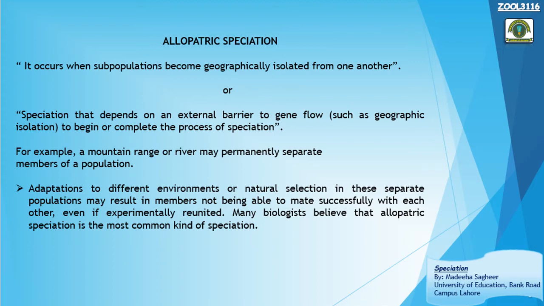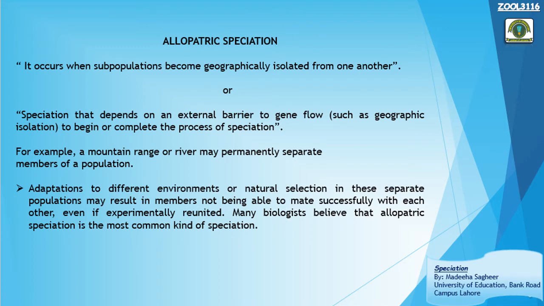So here, the subpopulations are getting isolated or separated from the main population, the fatherland, because of some external physical geographical barriers. These barriers could be rivers, mountains, oceans, deserts, glaciers, and so on. When these subpopulations are isolated, speciation takes place. After millions of years, it gets completed.